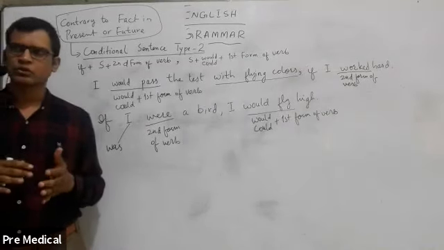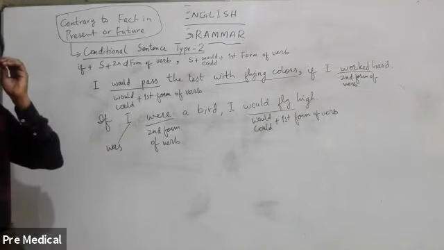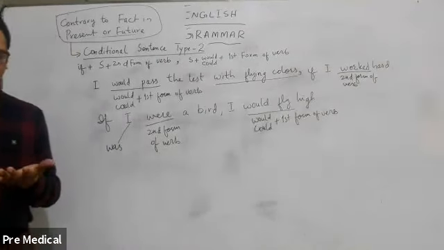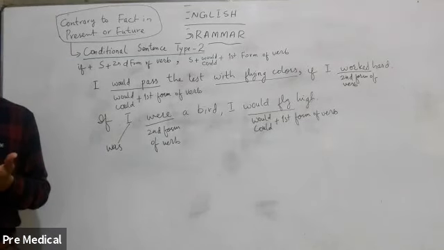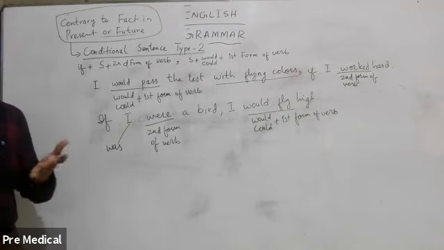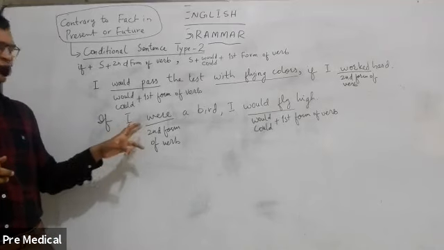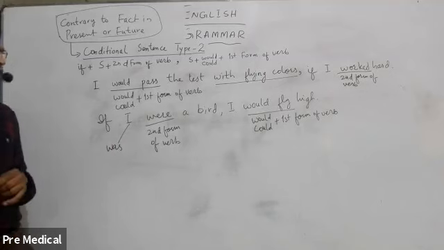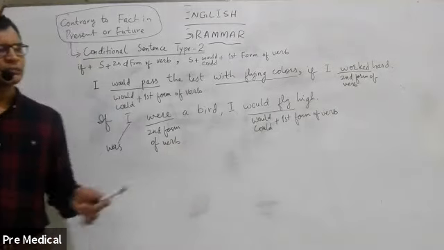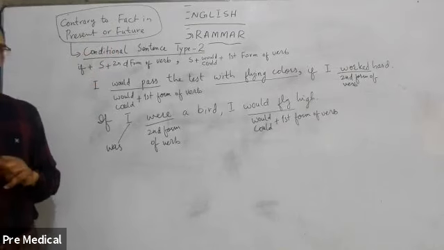It is possible to use was in such situation, but it is recommended that we use were with all types of subjects, with I, you, we, they, he, she, it, with all the subjects, singular or plural, name of a person, for example, Ali or Maria. This creates a bit different situation. So if I were a bird, I would fly high. I'm just imagining, I'm just thinking. I'm thinking contrary to fact in present or future.